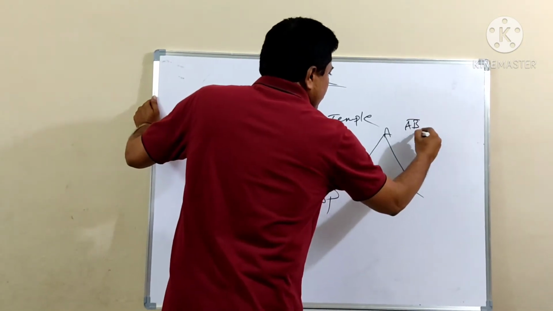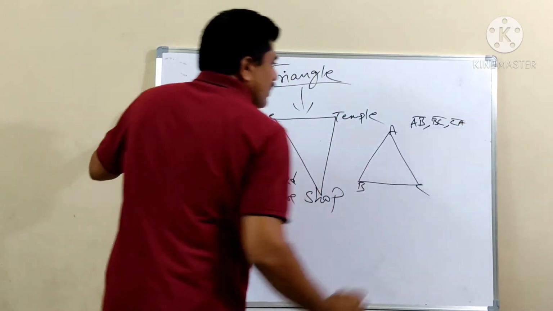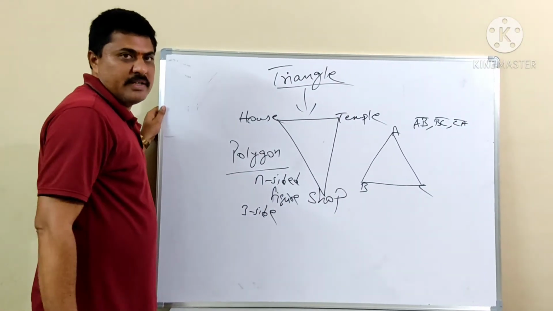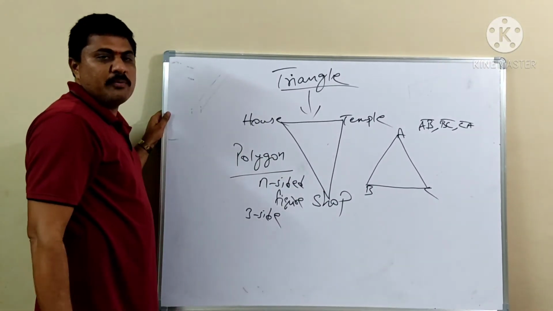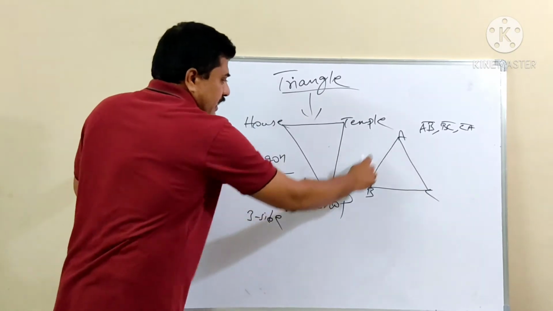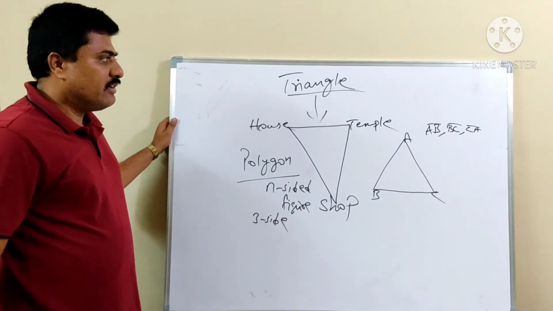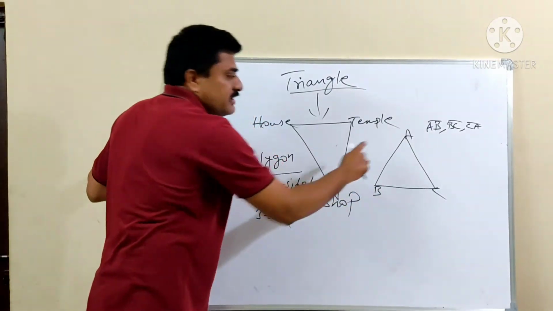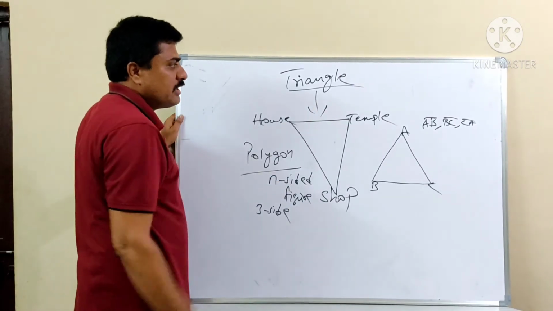AB, BC and CA. In earlier videos we have seen line segments: they have two endpoints, and joining two endpoints gives a line segment. AB is one line segment, then BC and CA. So in a triangle we have three line segments, the number of sides is 3, and it is called a triangle.